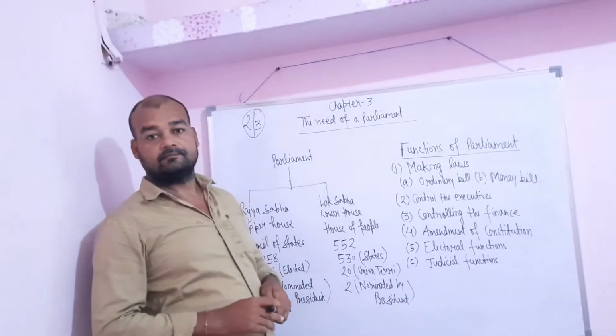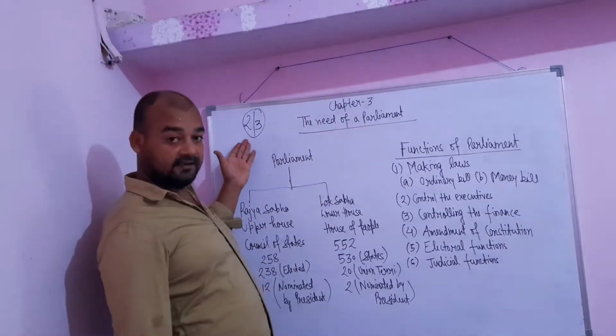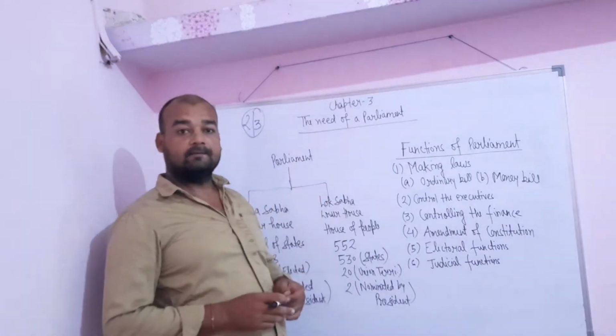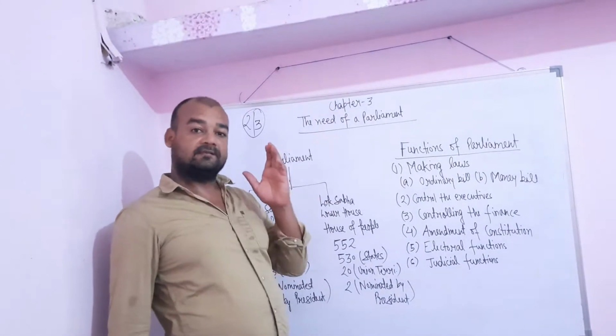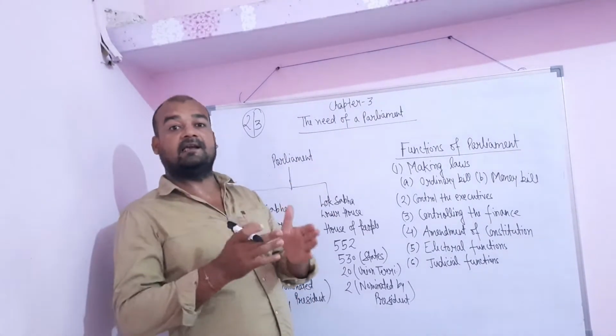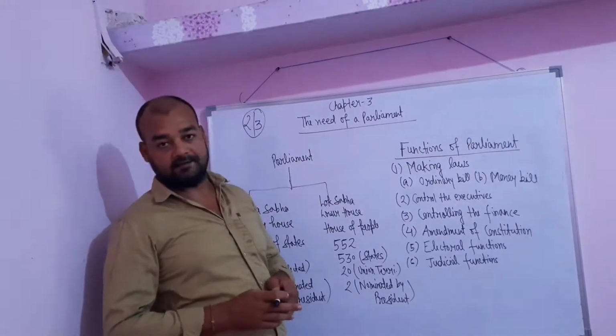In case any party is unable to achieve this 2/3 of the total seats, then the President tells the leader of the majority party to ally or join with other parties and form the government.